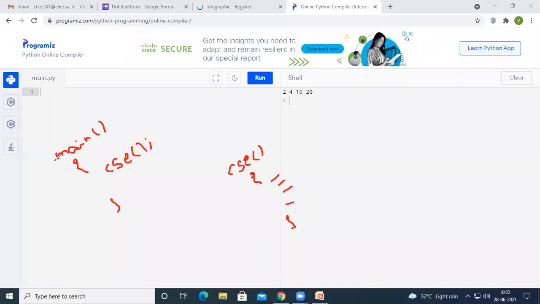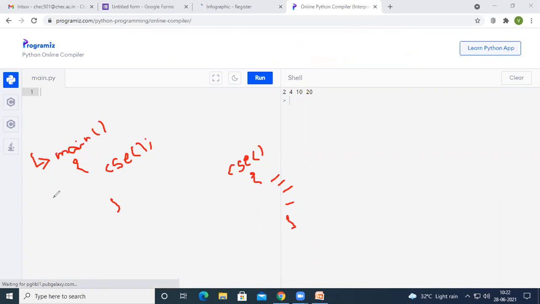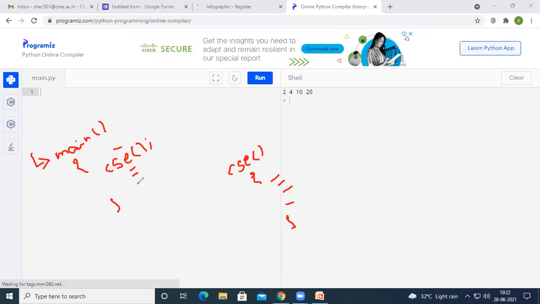In C, the execution will start at the main method. Inside the main method, there may be multiple lines of code, and among those, I have one line called CSV.